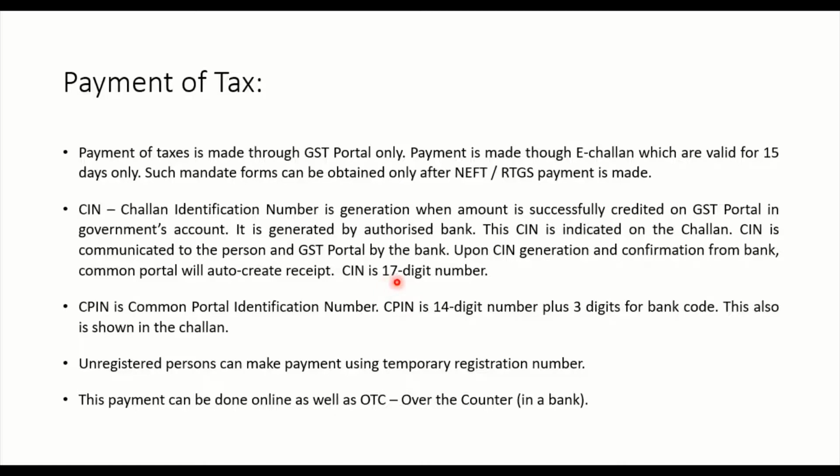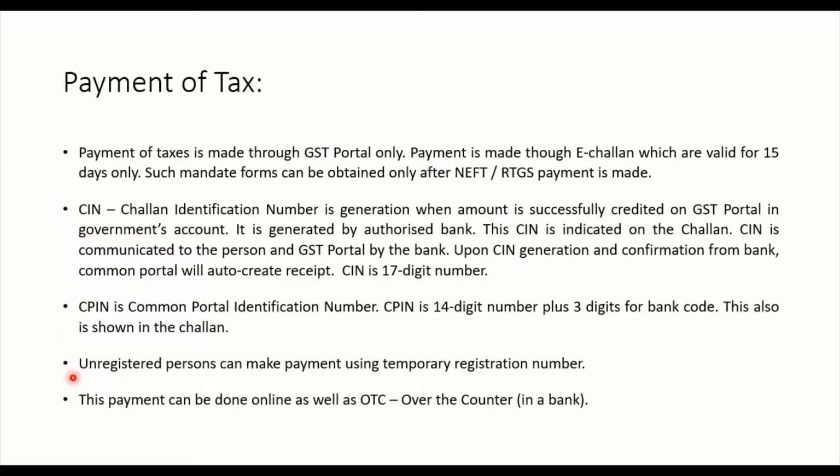Now, CPIN is the common portal identification number. It has nothing to do with the challan. These two are different things. CPIN is different from CIN. CPIN is the common portal identification number. It is a 14-digit number, and if you include the 3-digit bank code, that will become the challan identification number. These two are shown in the challan.